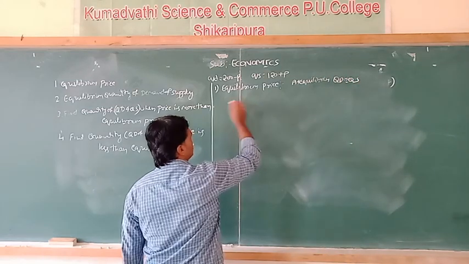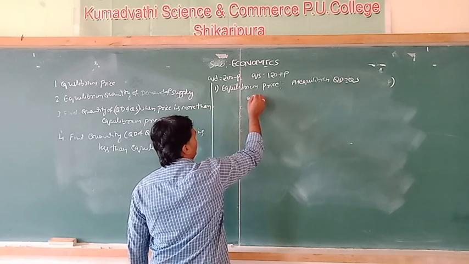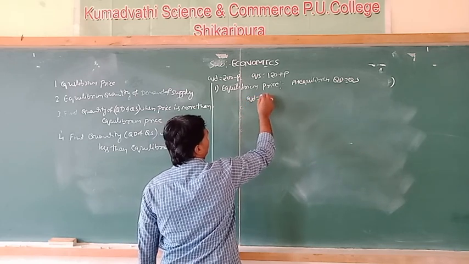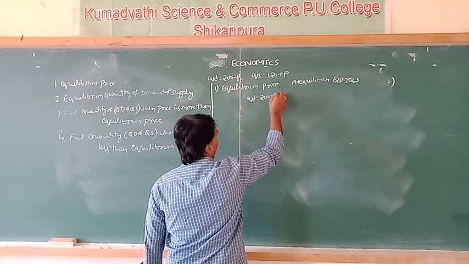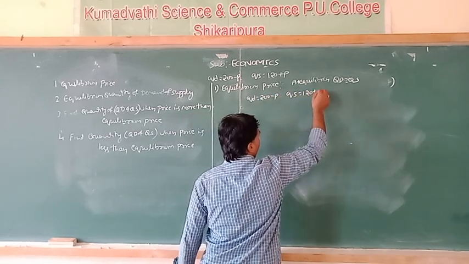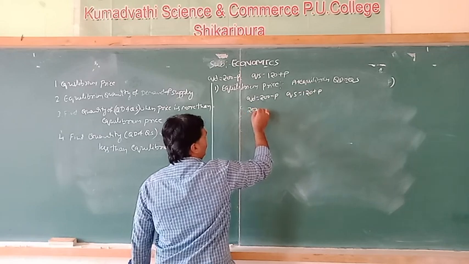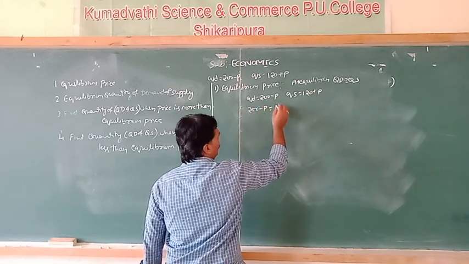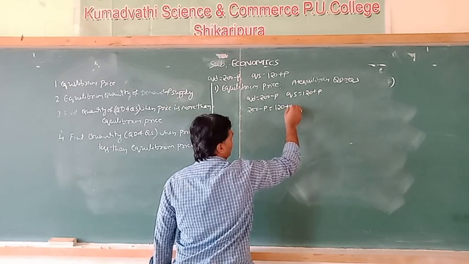So quantity of demand is equal to quantity of supply. QD is 200 minus P and QS is 120 plus P. So 200 minus P is equal to 120 plus P.